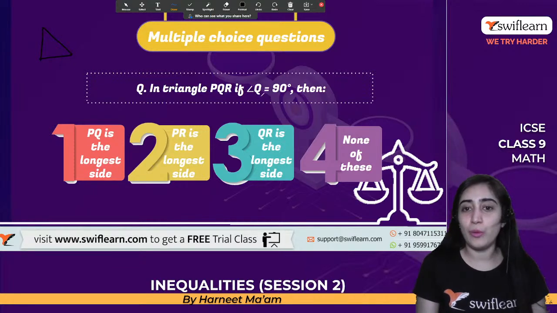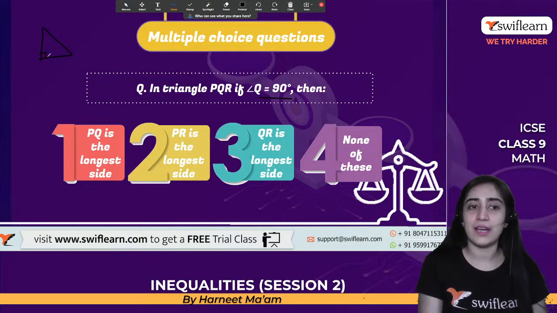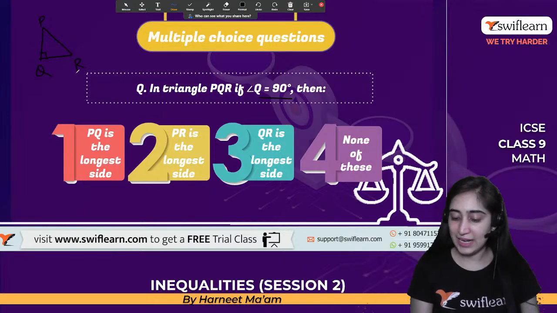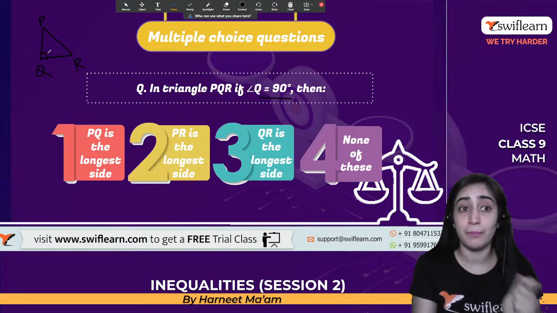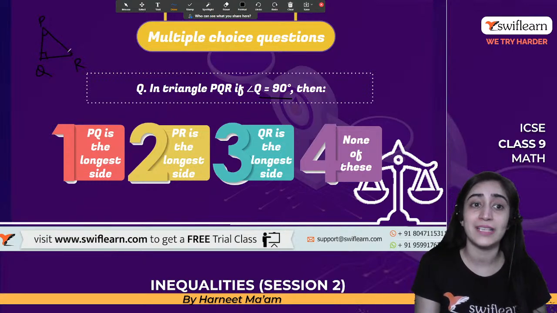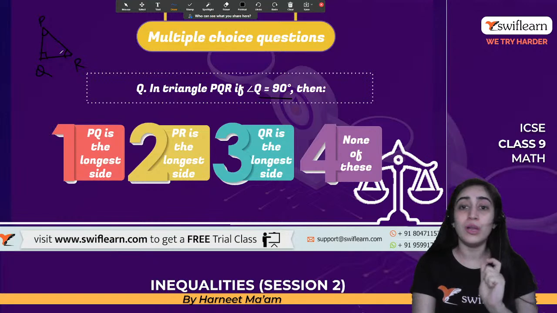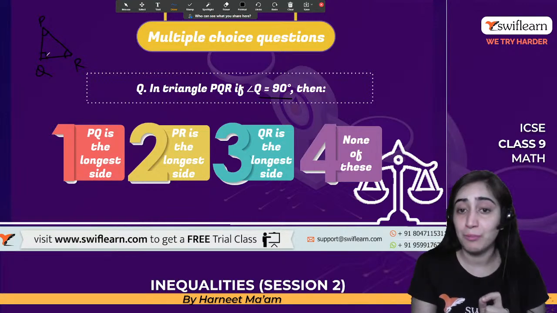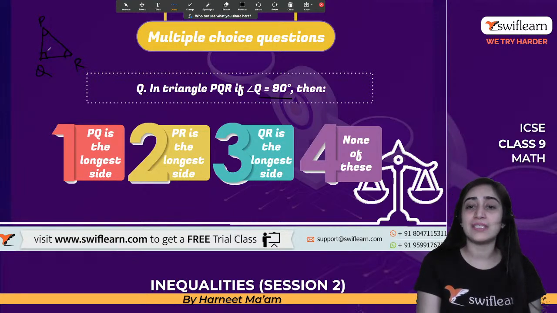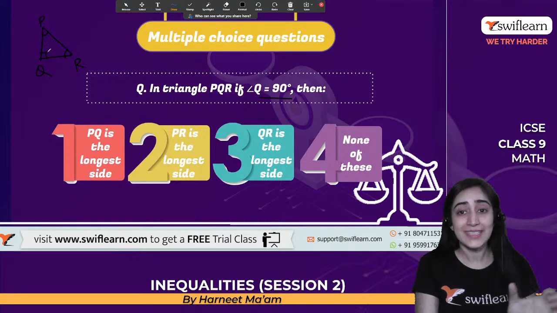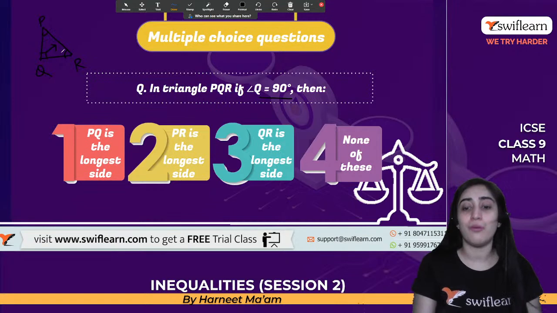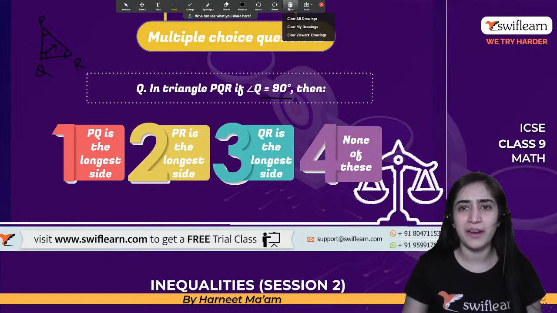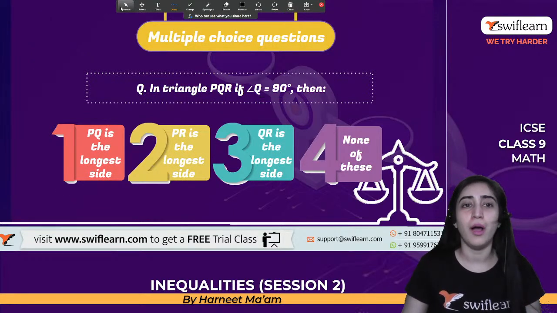All right, it's a triangle where Q is 90 degrees. That means it's a right angle triangle. Let's say PQR. And what does that mean? This is the maximum angle, because angle P plus angle R would be 90. Only one angle in a right angle triangle can be 90 degrees. That gives me that this is the highest degree. Then the side opposite to it, that is PR, would be the longest side. So the right option is option number 2.